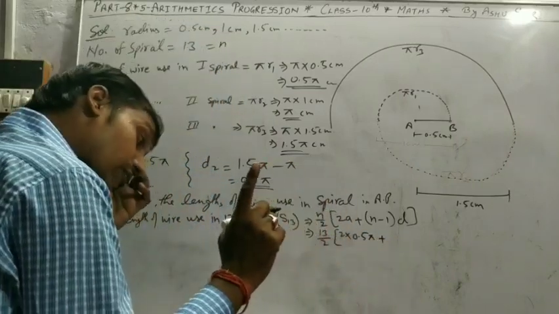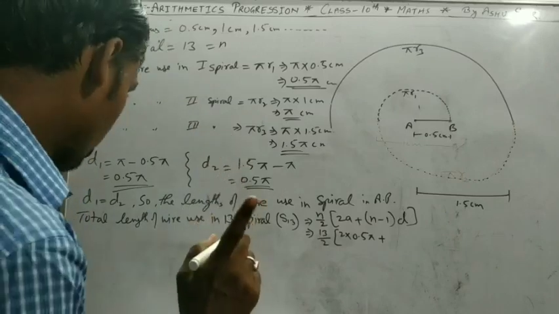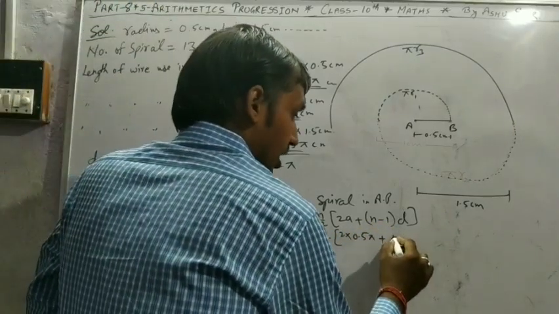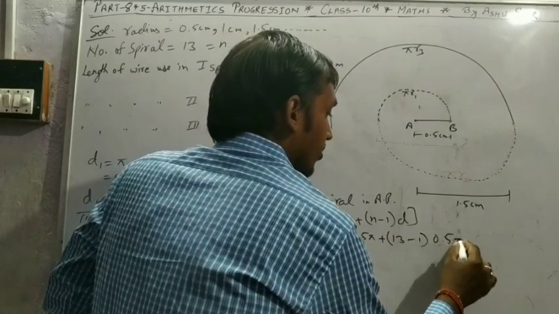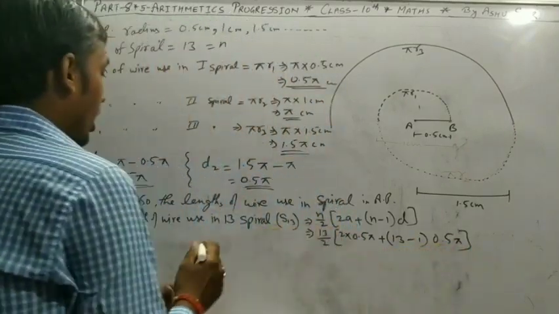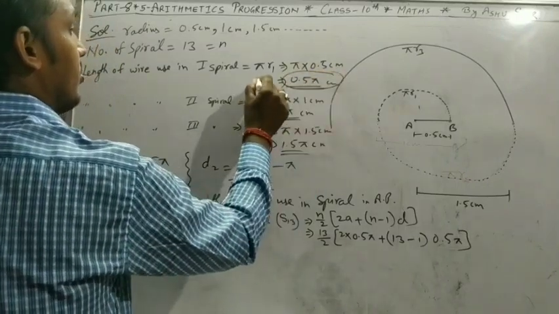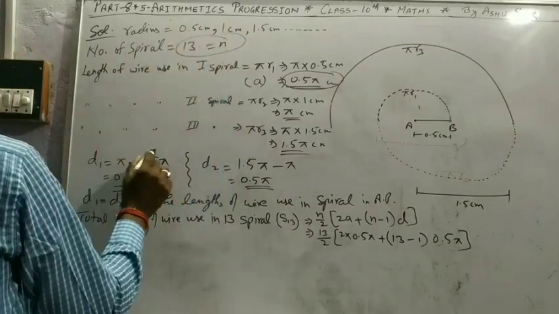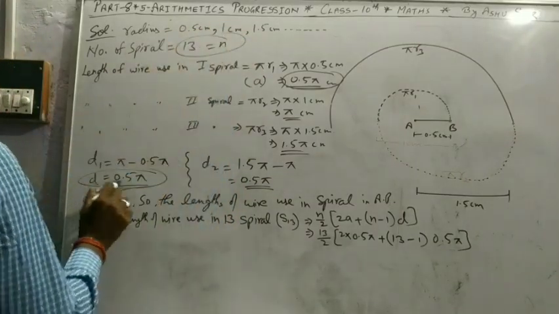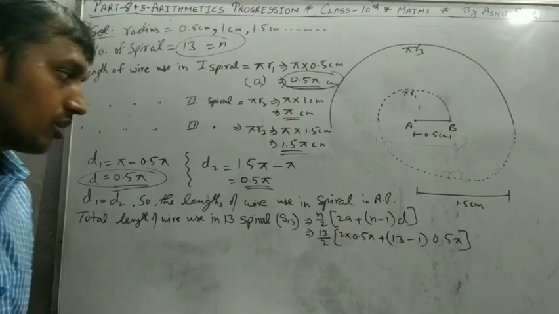We are not using the value of pi here. We have to use the value of pi at the end of the solution. 13 minus 1, 0.5 pi. A, n and d. Put all the values, then solve it.